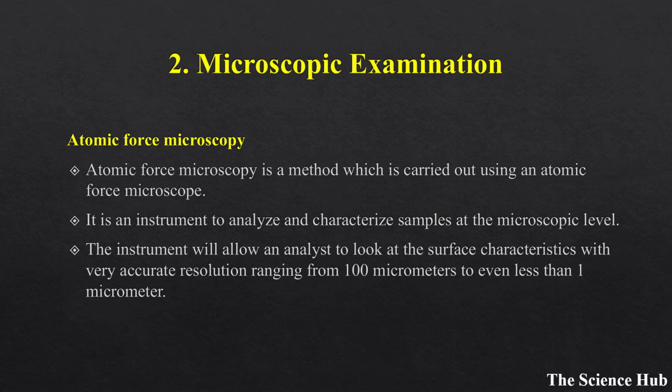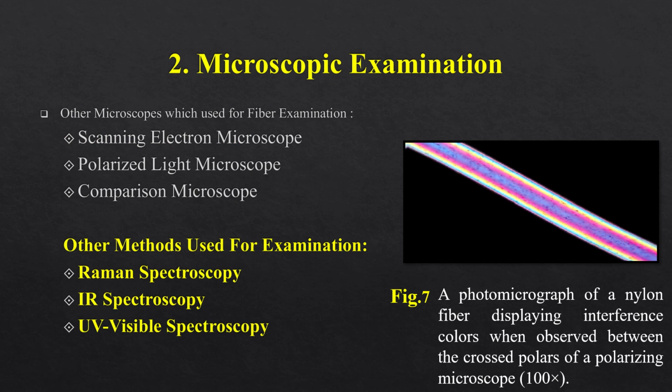Then atomic force microscopy. Atomic force microscopy is a method which is carried out using an atomic force microscope. It is an instrument to analyze and characterize samples at the microscopic level. The instrument will allow an analyst to look at the surface characteristics with very accurate resolution, ranging from 100 micrometers to even less than 1 micrometer. Other microscopes which are used for fiber examination are the scanning electron microscope, polarized light microscope and comparison microscope.